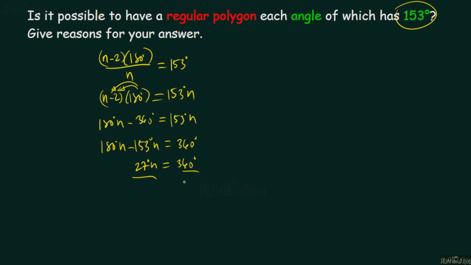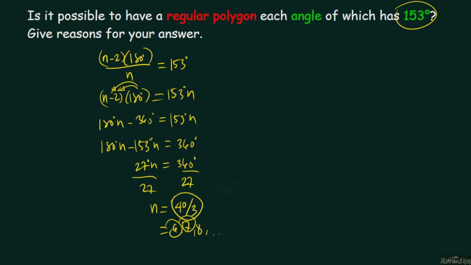So divide both sides by 27. This gives us the number of sides equal to 40 over 3. So the answer is no. No polygon can have a fractional number of sides. It should be a whole number like 6, 7, 8, etc. So it should be a whole number, not a fractional number.